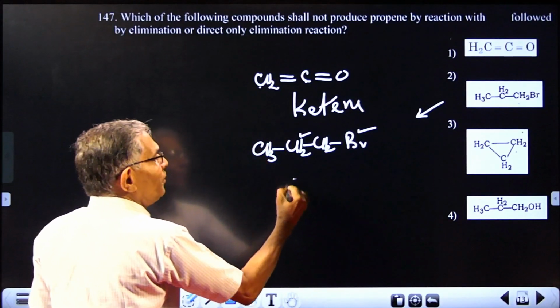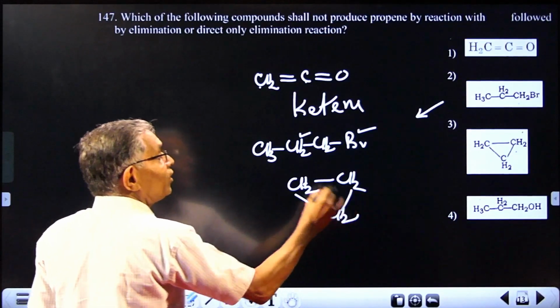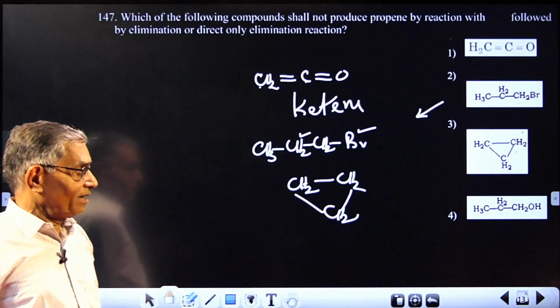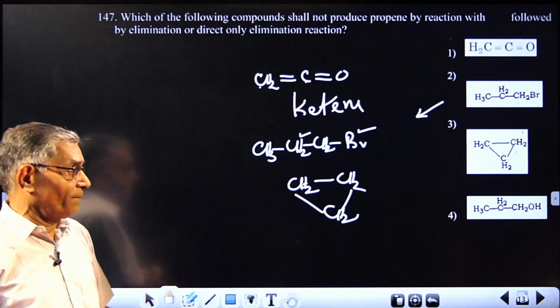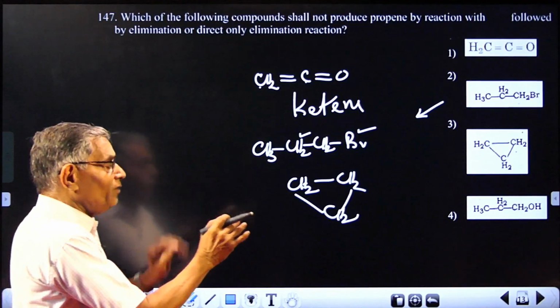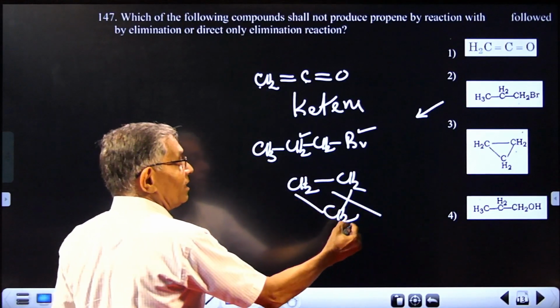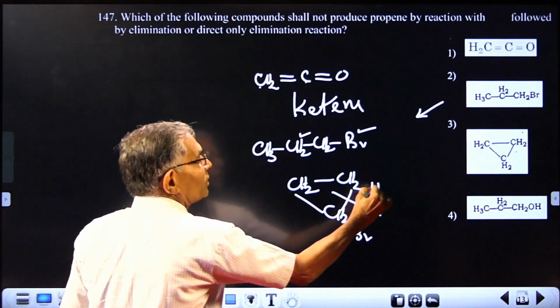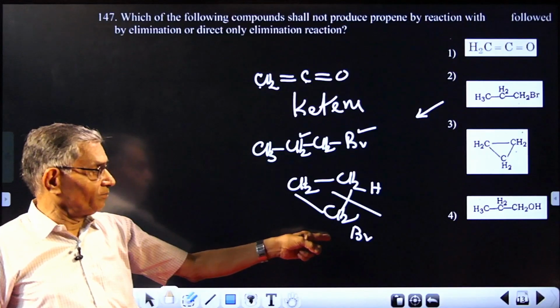This cyclopropane is a highly strained ring. Probably you have studied in the hydrocarbon chapter, cyclopropane. It appears as a saturated compound, but it can easily add bromine or HBr. So when you treat it with HBr, what happens is the strained bond will be broken and Br will be there, H will be on the other carbon, leading to CH3CH2CH2Br.